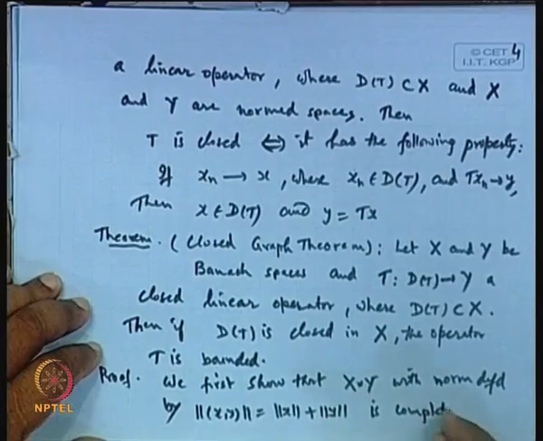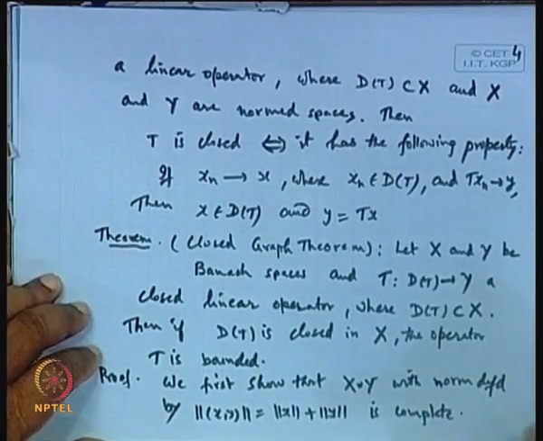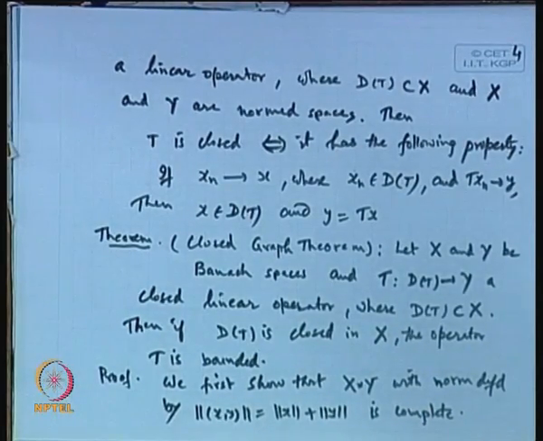This we wanted to show first. So, how to prove this is complete? Let us take an arbitrary Cauchy sequence Z n in X cross Y, and if that sequence converges, and the limit point belongs to X cross Y, then our space will be a complete normed space.